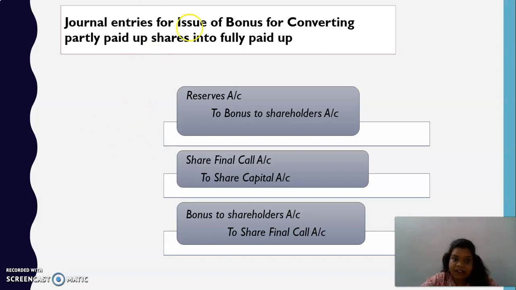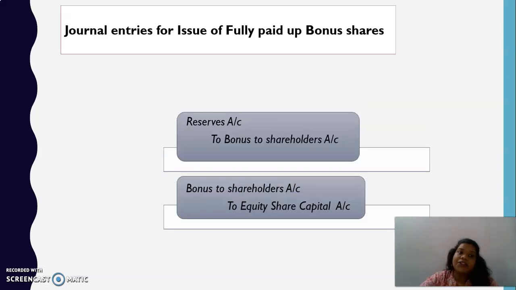That is the reason you have bonus to shareholders account debit to share final call. So you are adjusting the bonus account towards your final call. I repeat, the first one is the transfer entry, reserves to bonus to shareholders account. The second entry is making your final call due, because here you are converting your partly paid up shares into fully paid up. And the last one is your adjustment entry, where you are adjusting your bonus to your share final call.